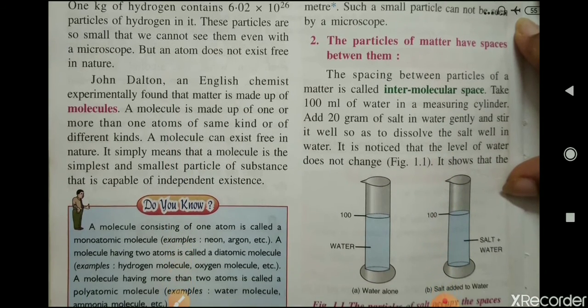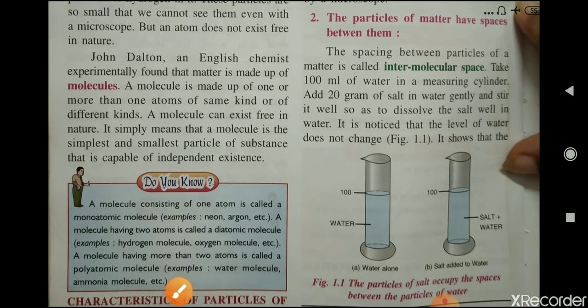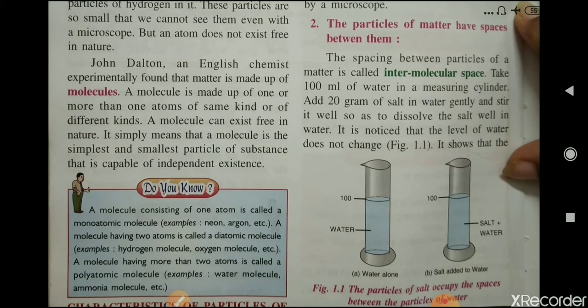Now the second characteristic is that the particles of matter have spaces between them. The spacing between the particles of matter is called intermolecular space. For this, you can see an activity to understand this property. You take water in a glass measuring cylinder.